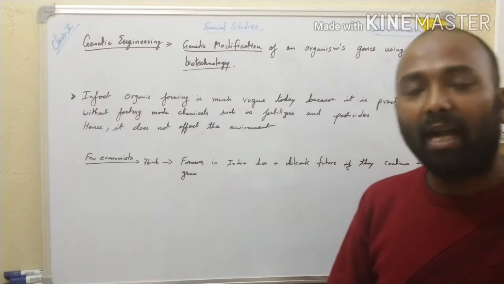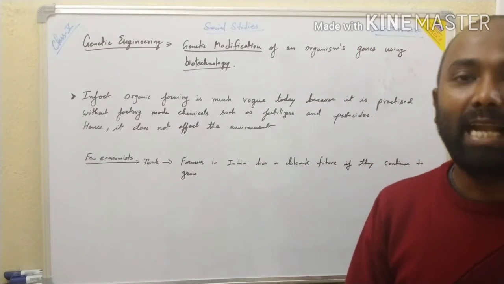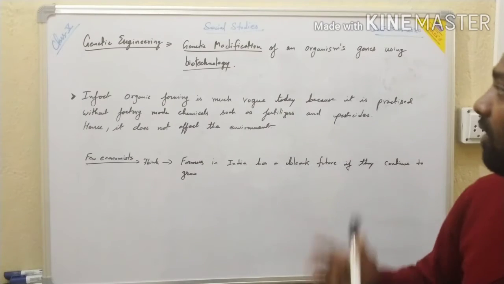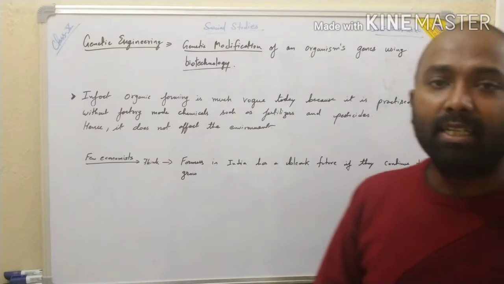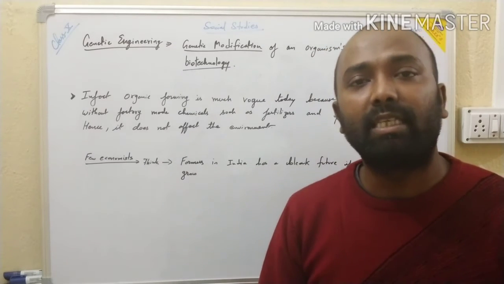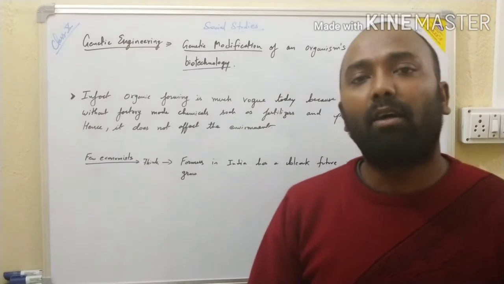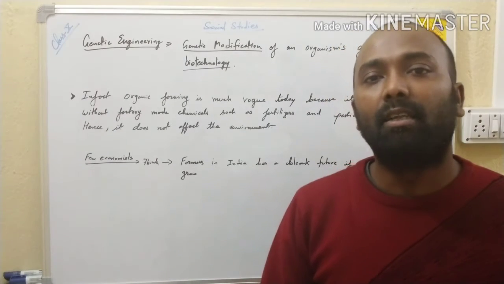With the help of biotechnology they modify or manipulate the genes of a particular organism, and this engineering is called genetic engineering. With the help of genetic engineering, hybrid varieties of seeds are made. Now this hybrid variety of seed can give production at the highest level.